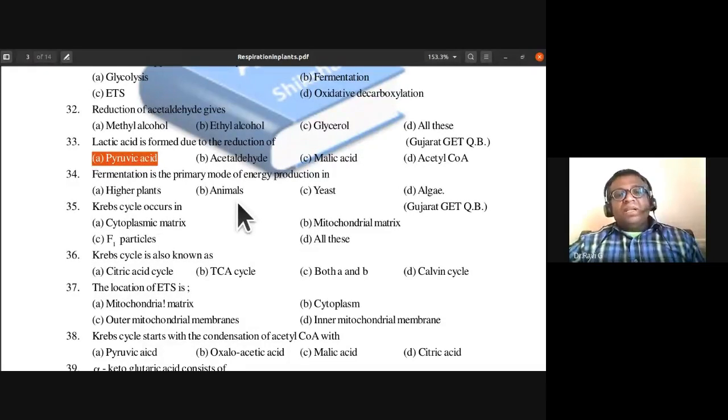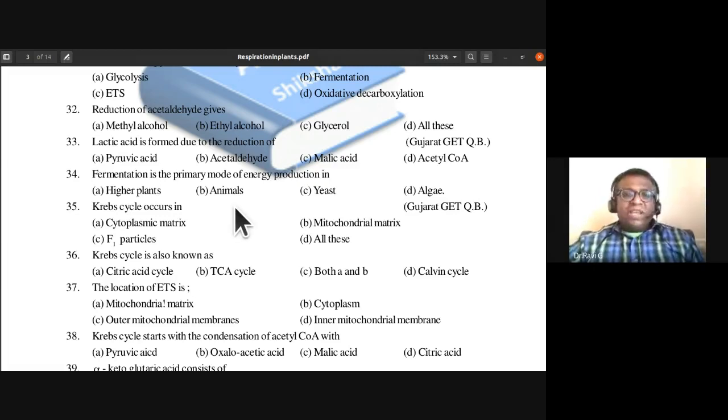34th, fermentation is the primary mode of energy production in higher plants, animals, yeast, algae. So in which of them is the primary mode of energy production? Fermentation is the primary mode of energy production in yeast.